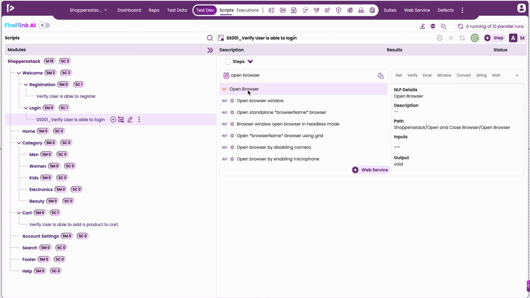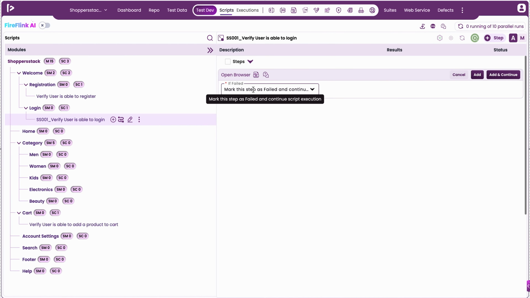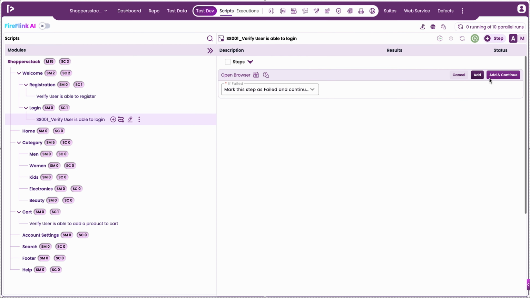The first step is to open the browser. Search for the corresponding action and select the appropriate NLP. There are 2 options available: Add and Continue. The Add button simply adds the automation step to the script. On the other hand, the Add and Continue button adds the step and keeps the Search for NLP text field active, allowing the user to immediately search for the next action and continue scripting without interruption.